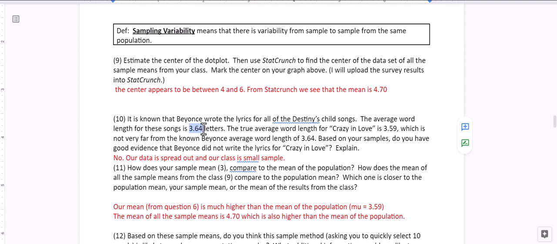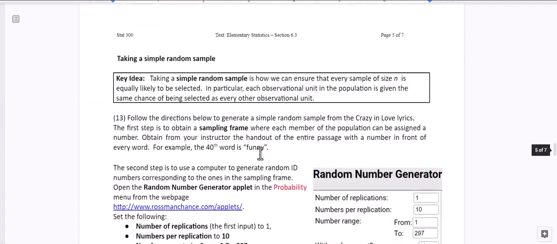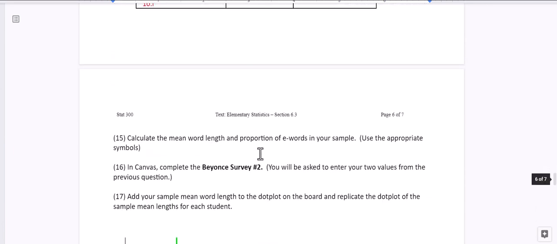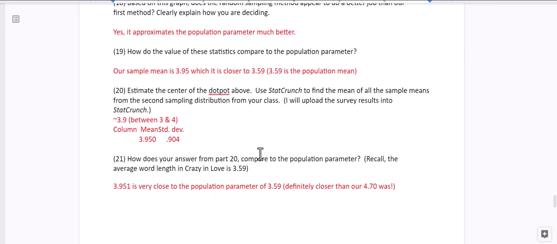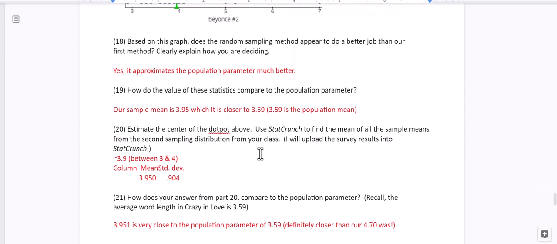So this suggests there's more support for saying that Beyonce did write Crazy in Love. It doesn't prove it, but it says there's a higher likelihood. The probability that Beyonce wrote the lyrics to Crazy in Love is higher based on our sampling distribution. So that's kind of how this works and what we're doing. The more samples you take, simple random samples, they can approximate the population parameter.